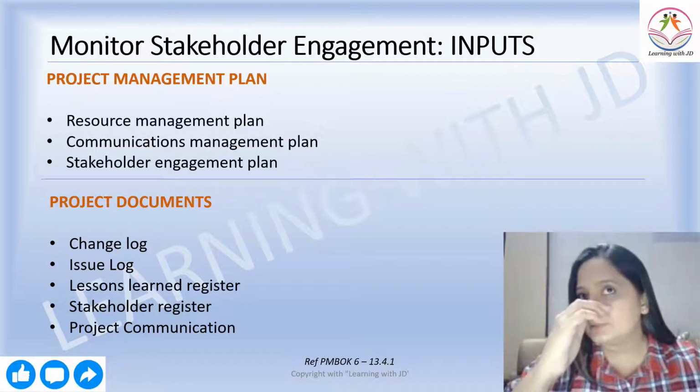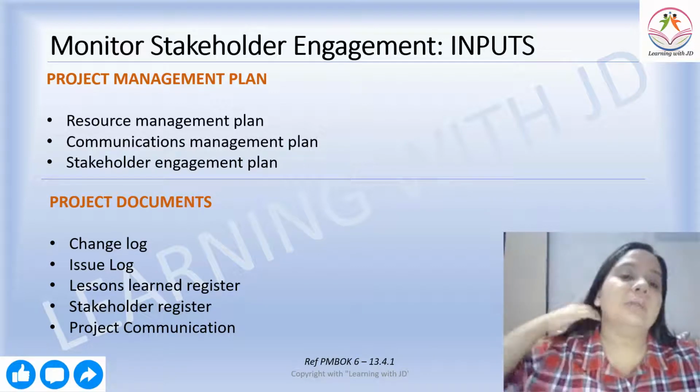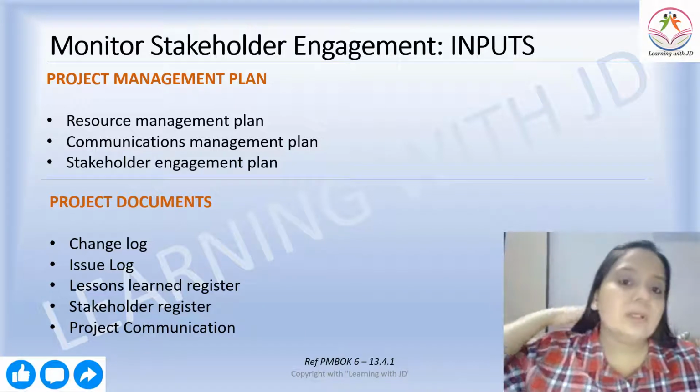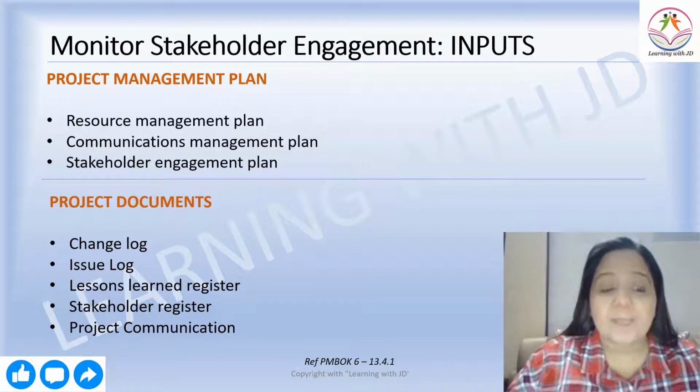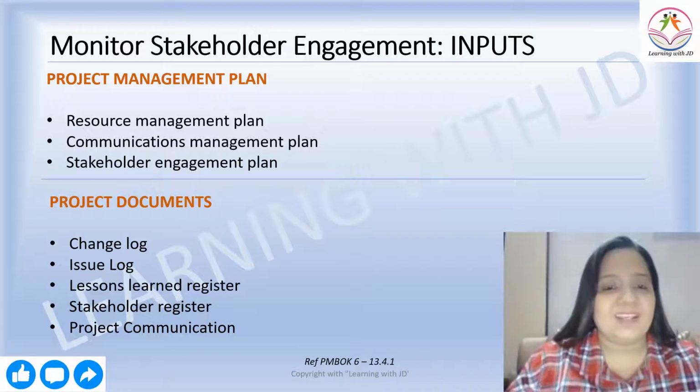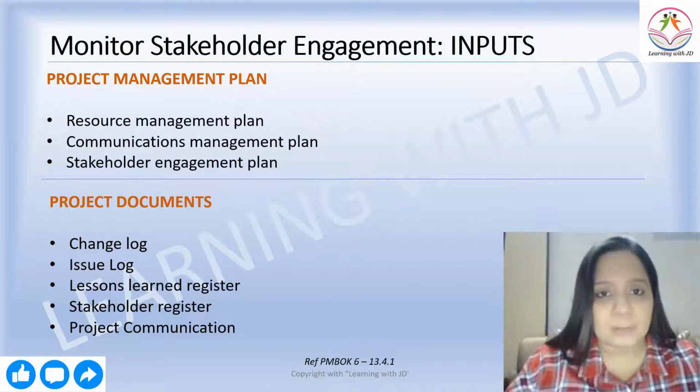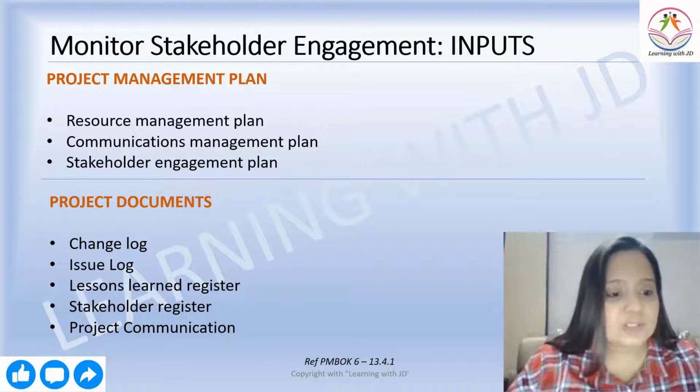Let's see what the inputs are that you need for monitor stakeholder engagement. You need the project management plan, because everything that needs to be done is a part of the project management plan. The key 3 components of the project management plan are the resource management plan, the communication management plan, and the stakeholder engagement plan. You also need your project documents. The most important project documents that you need here are your stakeholder register and the change log. Things will keep on changing. You need your project communications also. You need your lessons learned register also.